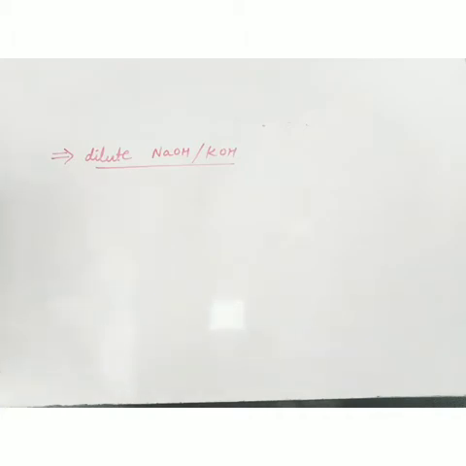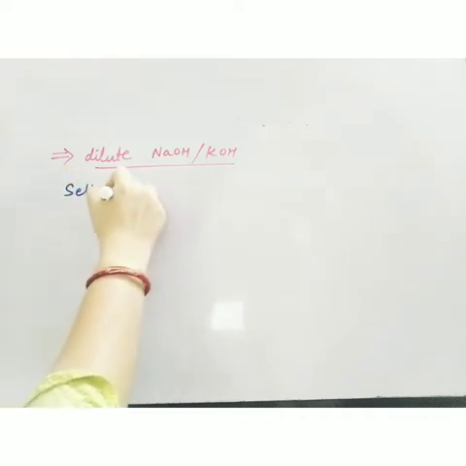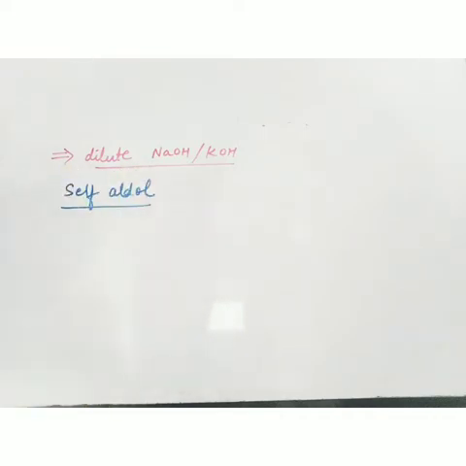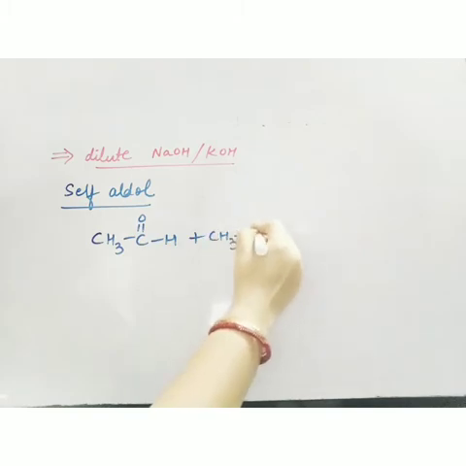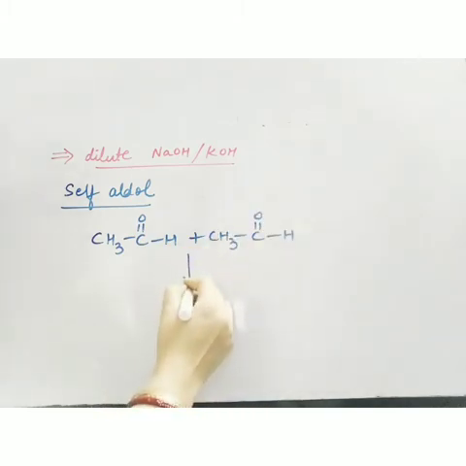Now we'll discuss some examples of aldol condensation, and first here we'll discuss self-aldol. Self-aldol means the 2 molecules of aldehydes or ketones are same. So let's see. First I am taking this aldehyde, ethanal, because I know it gives aldol condensation. So 2 molecules we have to take like this. The reaction occurs in the presence of dilute base, so OH minus.